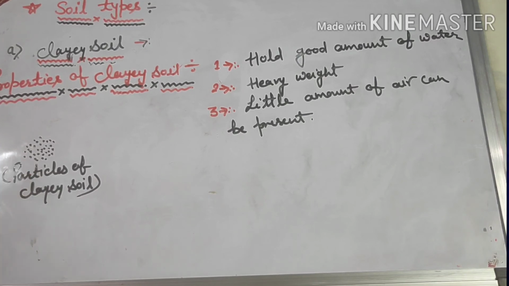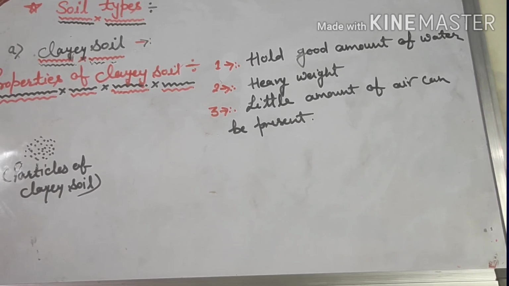Now there are many plants which grow on clay soil, especially the plants which need a lot of water. Different plants have different requirements for their growth. Some plants need less water, some plants need more water. So those plants which need more water grow better in clay soil.